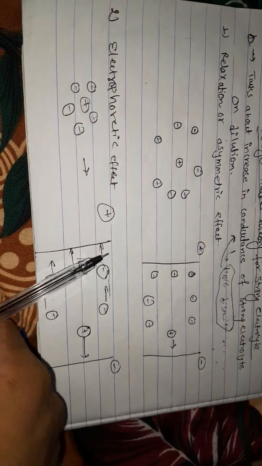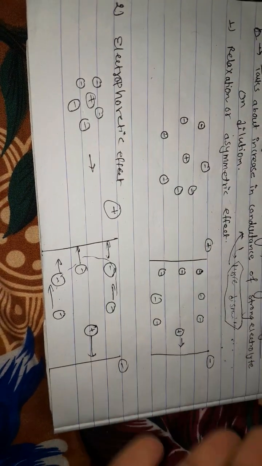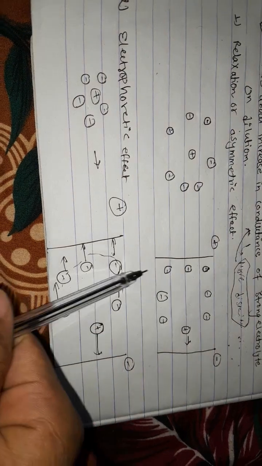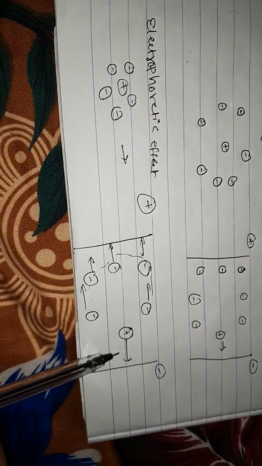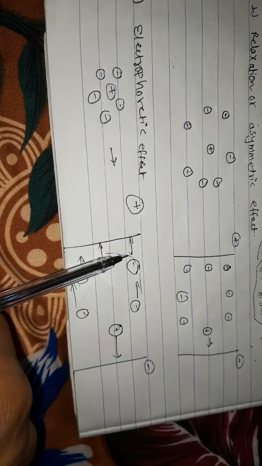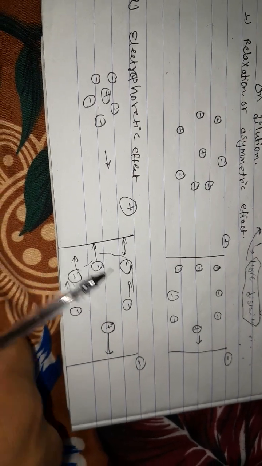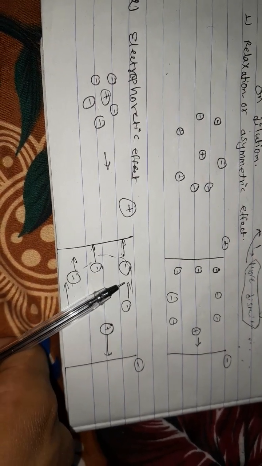When they are moving, the central ion is moving against the stream. The central ion is moving in one direction and the other ions are moving in the opposite direction. That's why the motion of the ion is retarded, and that effect is called the electrophoretic effect.